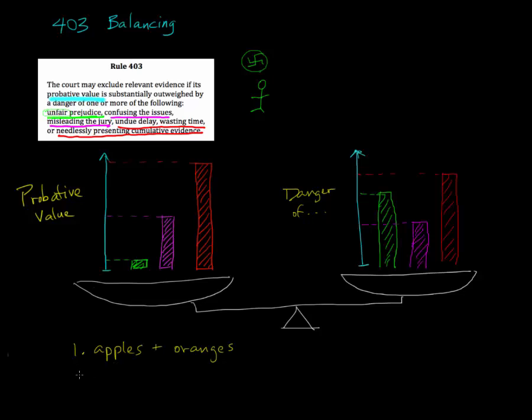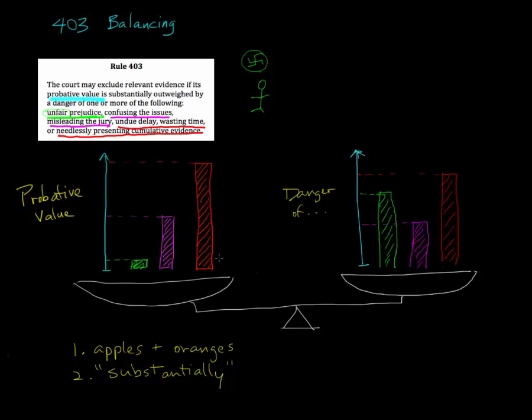The second wrinkle is that this weighing requires us to consider whether the danger of one of these things happening substantially outweighs the probative value. My spelling is problematic here. So it's not like we're just looking for which one is slightly higher than the other.